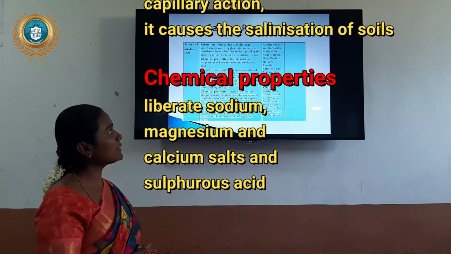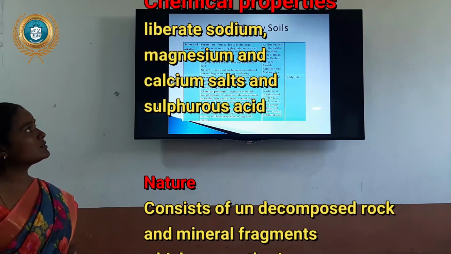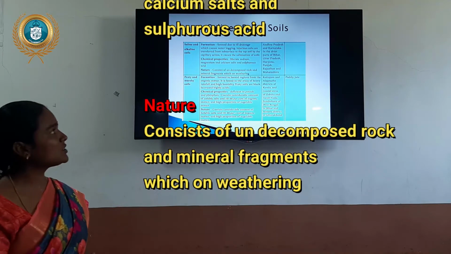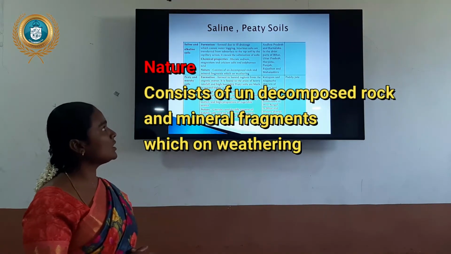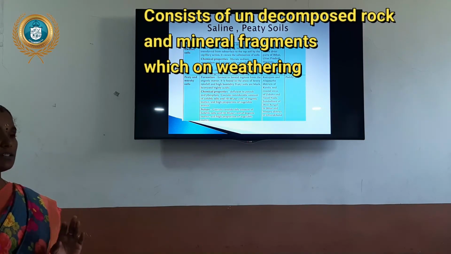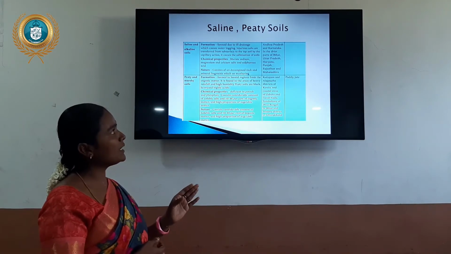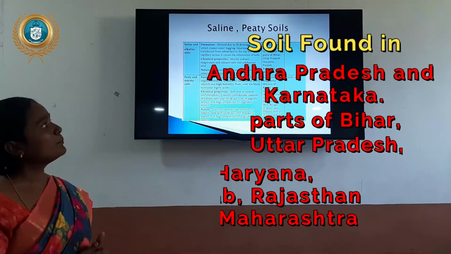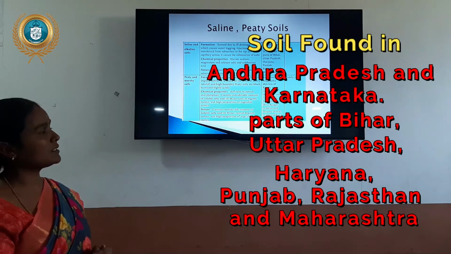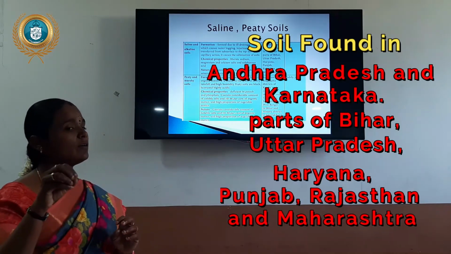What are the chemical properties? Liberated sodium, magnesium, calcium salt, sulfurous acid. Okay, having these properties of soil. Nature consists of undecomposed rock and mineral fragments which are weathered; the soil forms because of the movement of rocks here and there. It is found in Andhra Pradesh, Karnataka, the drainage parts of Bihar, Uttar Pradesh, Haryana, Punjab, Rajasthan, Maharashtra. It is scattered; not all areas will be covered.